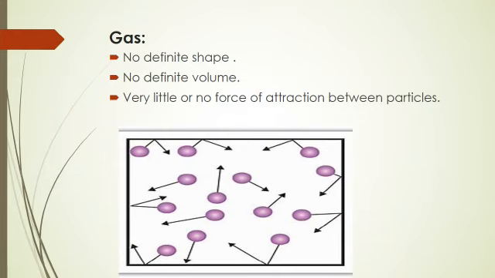The shape and volume of a gas is the same as that of the container in which it is filled. There is little or no force of attraction among the particles of a gas. So, due to this, gas can flow easily. The particles of gas are widely spaced and not held by strong forces. So, gas can be compressed easily. Students, in the diagram, you can see the arrangement of gas particles.